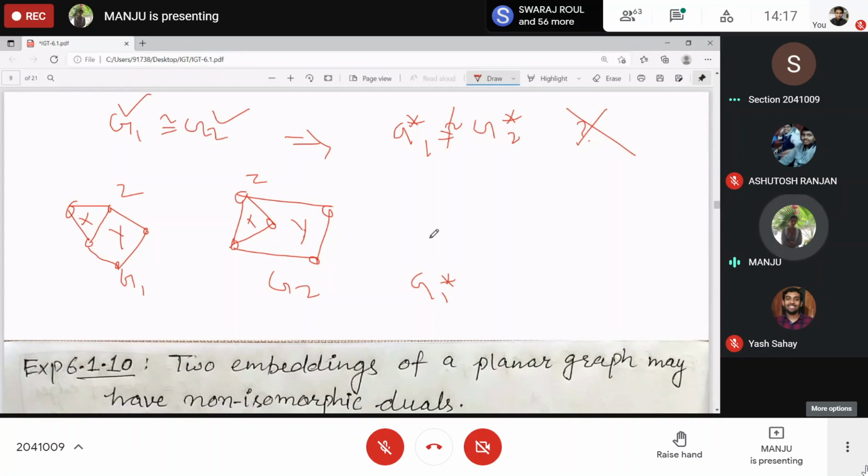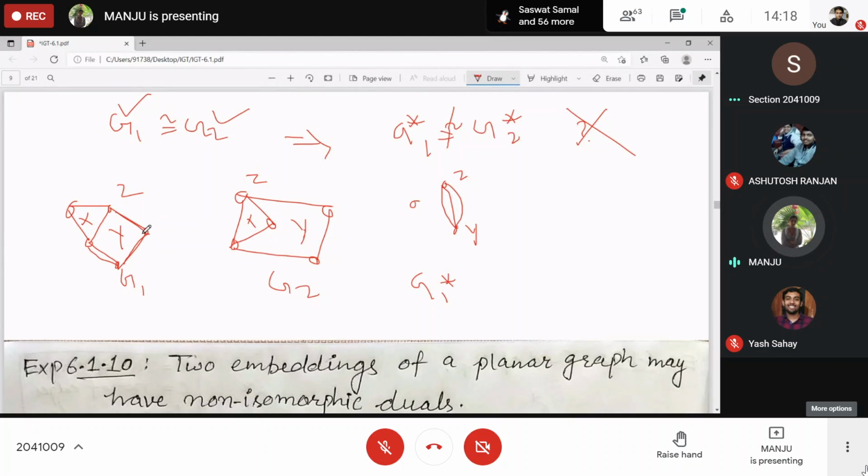How many vertices will be there? 3 vertices. Z and Y have how many edges in common? This one, and this one. So this is your Z, this is your Y, and there will be 3 multi-edges.